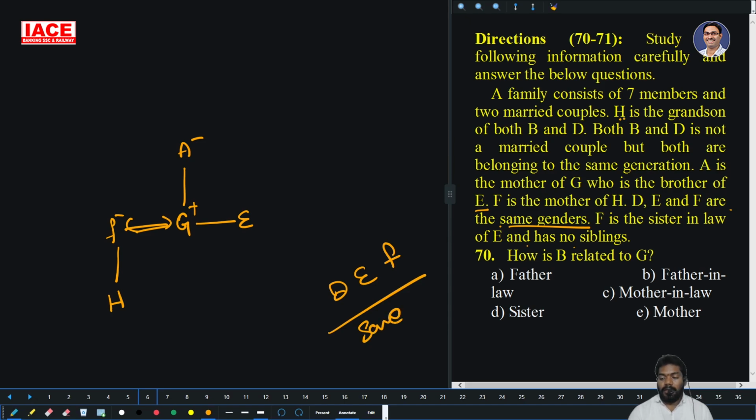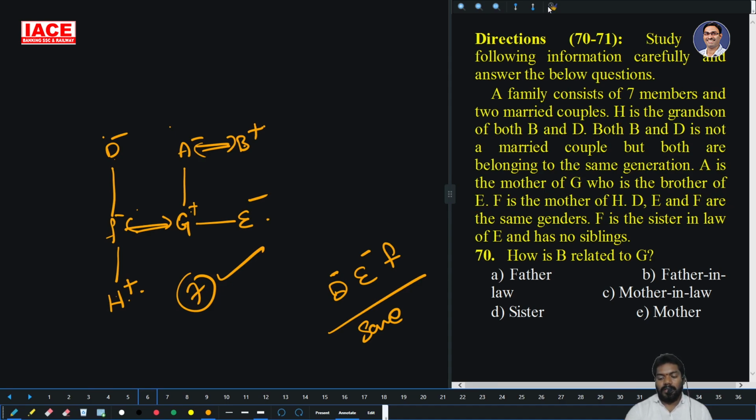Now, H is the grandson of both B and D. So the only chance is D, because D is minus and B is also minus. F is minus, so E is minus, D is minus. Minus and minus are not married. So B is a plus person, D is a minus person, E is a minus person. H is the grandson of both B and D. Here son, here daughter. Now 1, 2, 3, 4, 5, 6, 7 members here. 7 members completed.